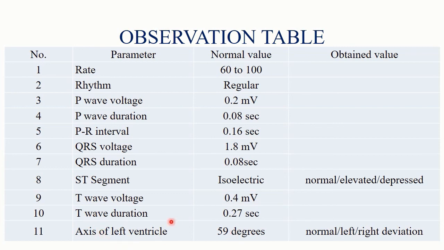T wave voltage, duration. Now in case of axis of left ventricle, you have to first of all determine the axis, and then you have to measure whether it is deviated towards the right side or left side. From 20 to 100 degrees it is considered as normal. Beyond that it is considered as a deviation. So that is all about the observation table. These are the observations that you have to observe from the sample ECG, which I am going to show you.